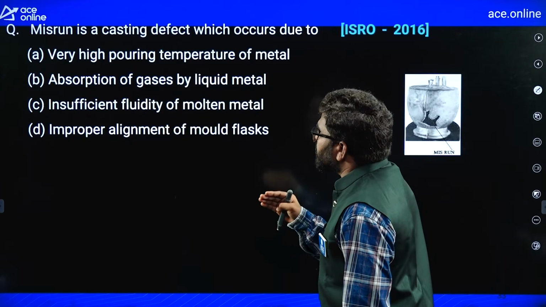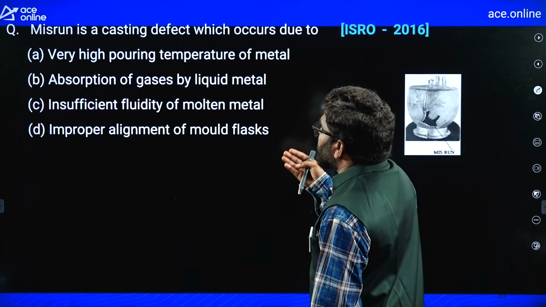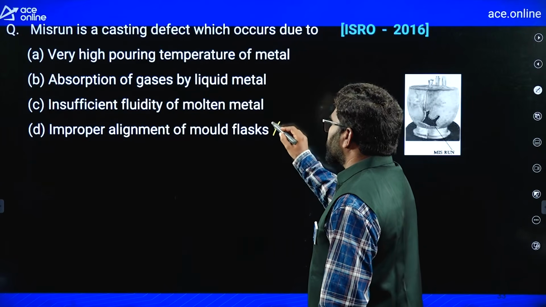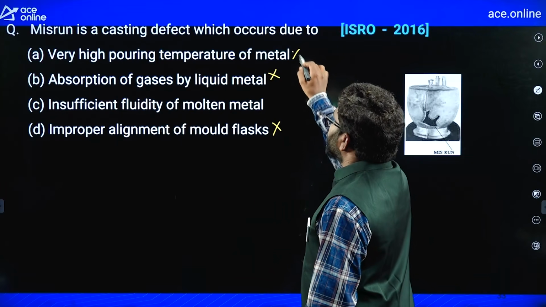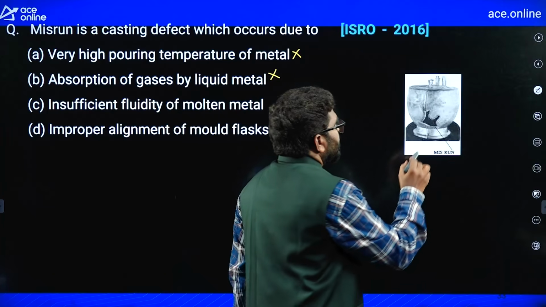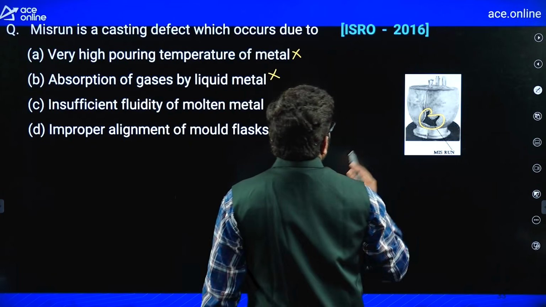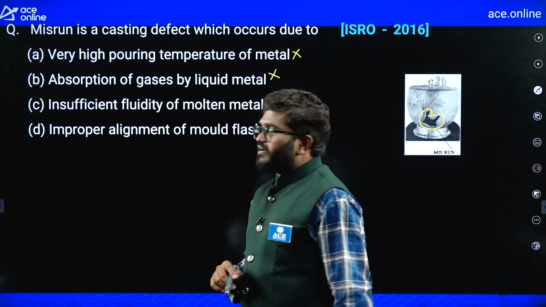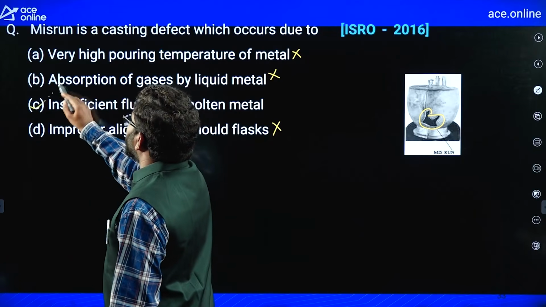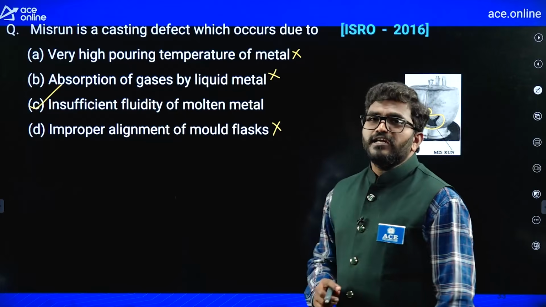Third, insufficient fluidity of molten metal. Fourth, improper alignment of mold flask. Remember, because of insufficient fluidity of molten metal, it may not reach into this portion. That's why a misrun defect is formed. So, remember, insufficient fluidity of molten metal.